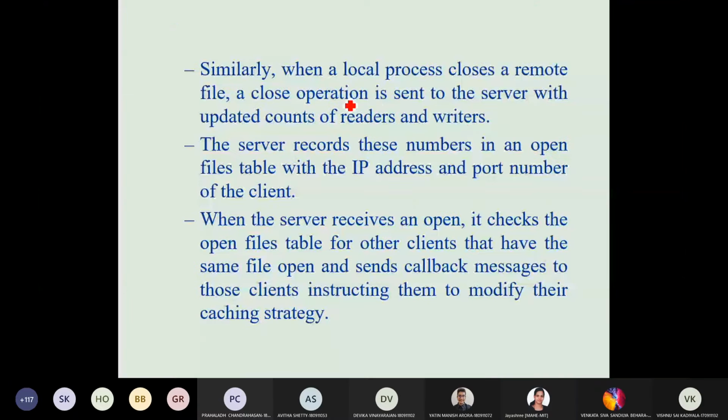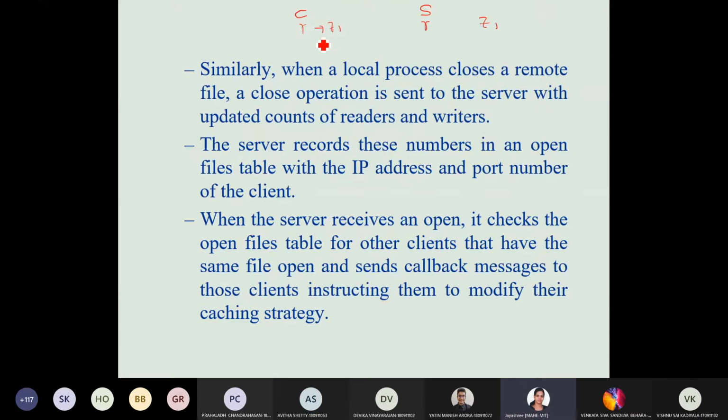Okay. Here, this is from the client side, and this is from the server side. When a client wants to read a particular file, suppose F1, and F1 is accessed earlier by many other processes that have opened the file for reading.